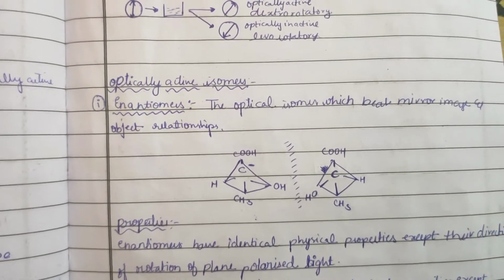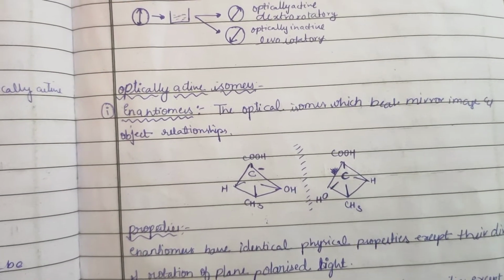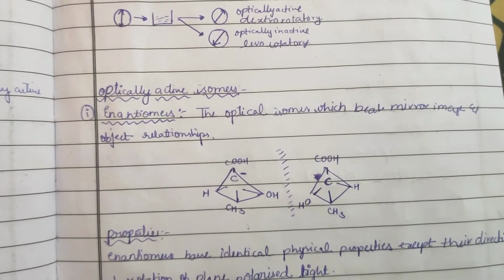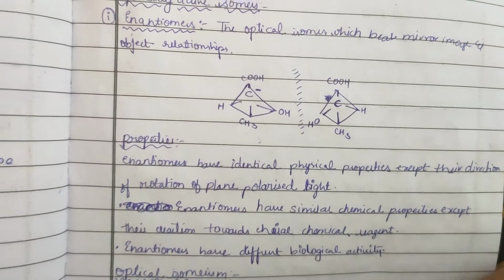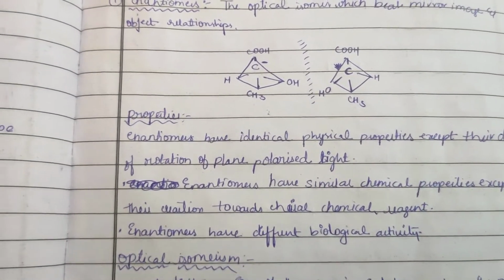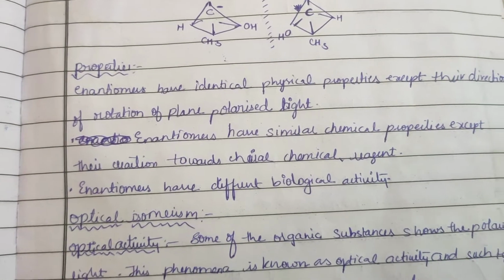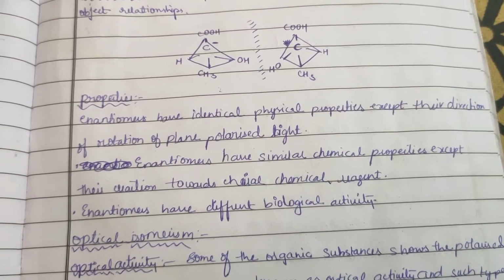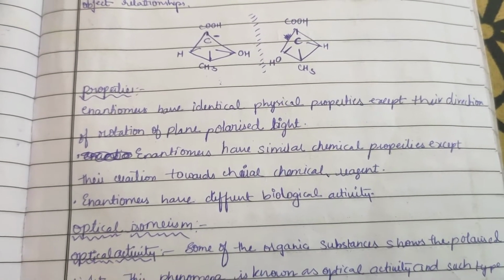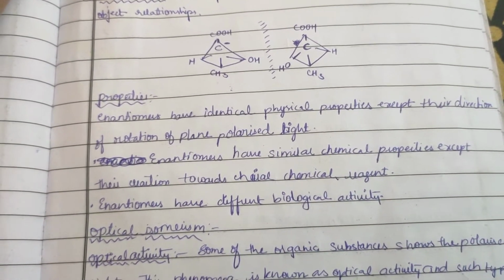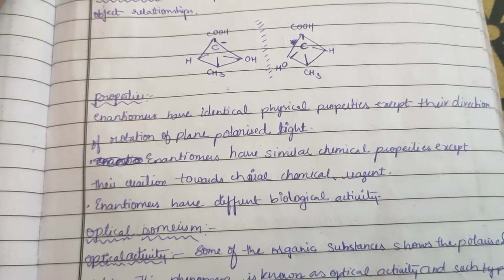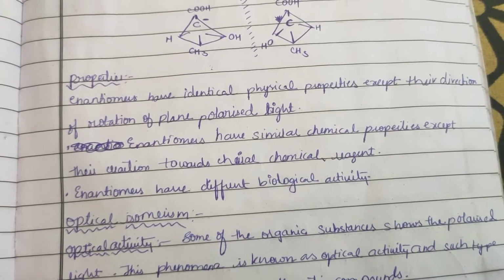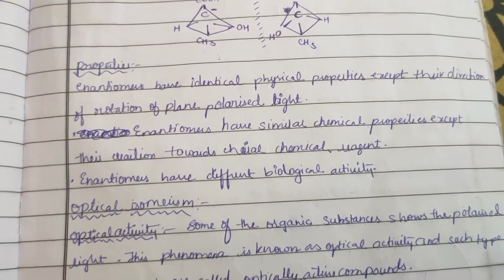Now optically active isomers. First is enantiomers, the optical isomers which bear a mirror image and object relationship. Properties of enantiomers: enantiomers have identical physical properties except their direction of rotation of plane polarized light. Enantiomers have similar chemical properties except their reaction towards chiral chemical reagents. Enantiomers have different biological activity.